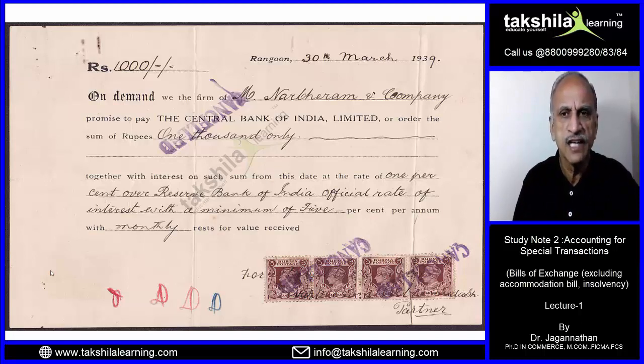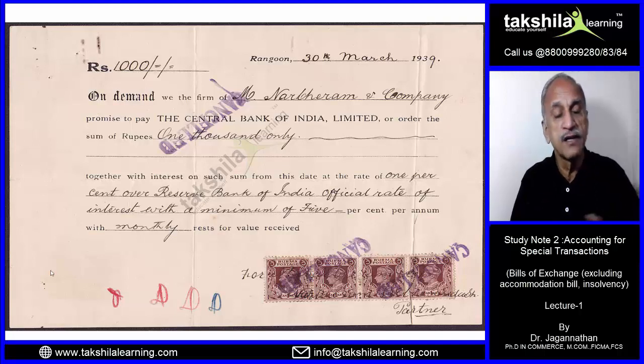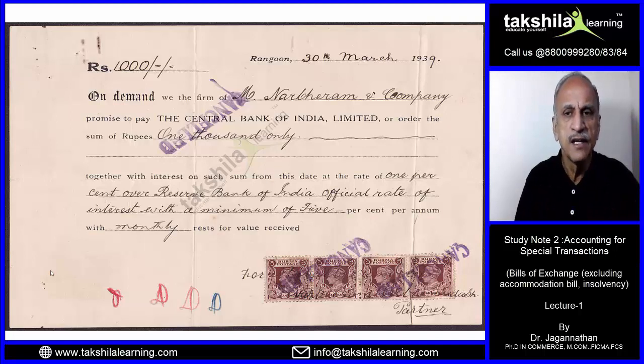that is 30th March 1939, and then so much rupees and all those things for value received, because I am not giving you this charity, I am giving it for the consideration I have already received, the value I have received, and signed by Northern Company, and that's given to you. Right? Now this is a typical example, a real promissory note. If you see, it's one of the very old promissory notes that has been written.